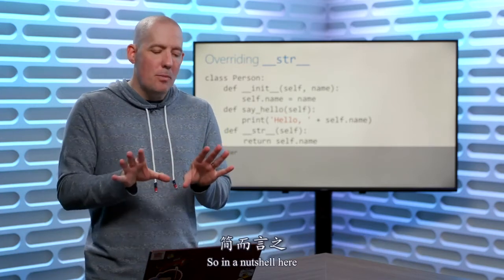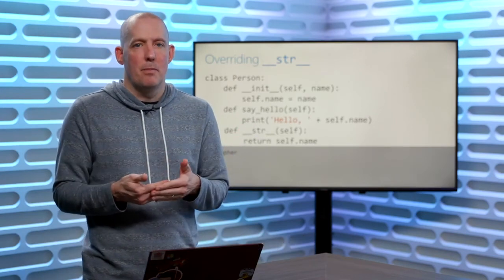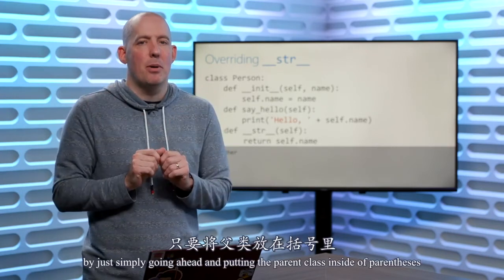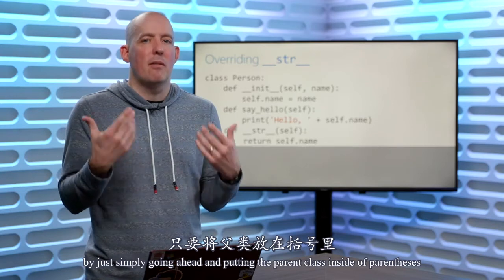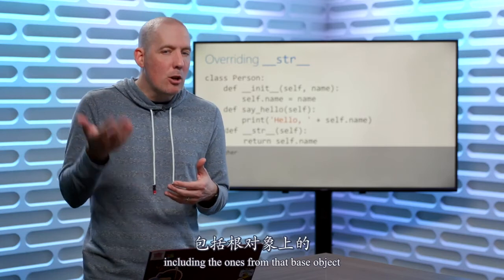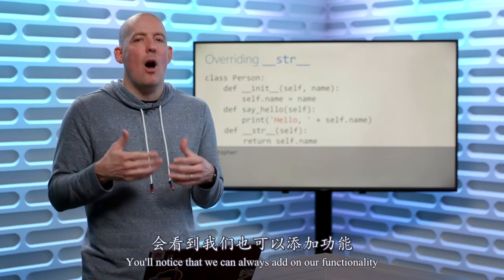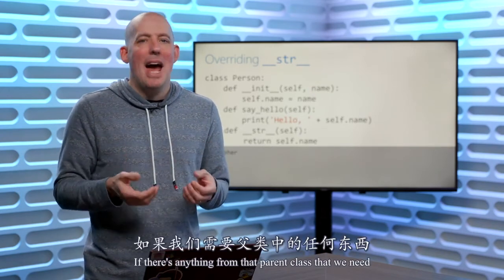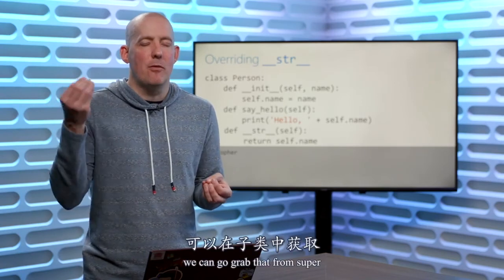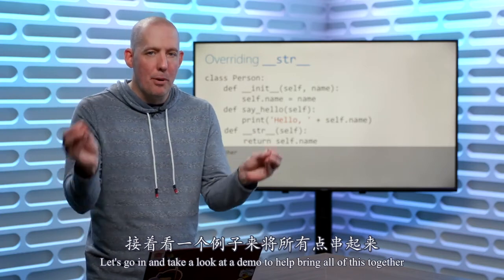So in a nutshell here, inheritance is going to create that is-a relationship. We indicate what it is that we want to inherit from by just simply going ahead and putting the parent class inside of parentheses. We can always override functions, including the ones from that base object, and you'll notice that we can always add on our functionality, and if there's anything from that parent class that we need, we can go grab that from super. Let's go in and take a look at a demo to help bring all of this together.